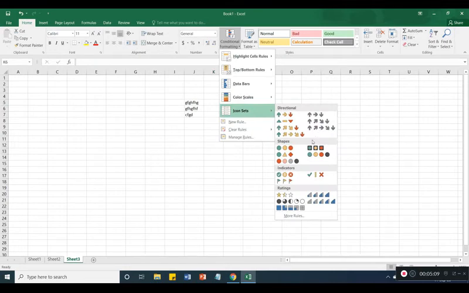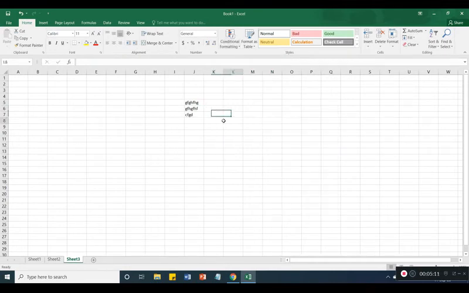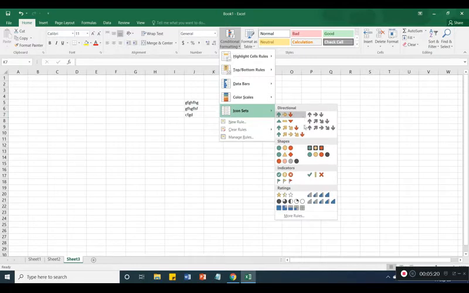Okay, these different icons are available here. Currently it is not applying because we want some meaningful data. So these are the icons, you can use the icon near the cell.